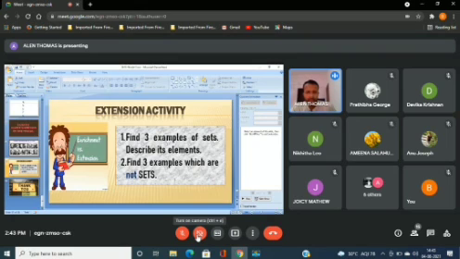And another extension activity: 3 examples which are not sets. So you have to find 3 sets as well as 3 collections which are not sets. It's very easy. You have to identify any 3 well-defined collections and any 3 collections which are not well-defined. Is that clear? Yes, sir.